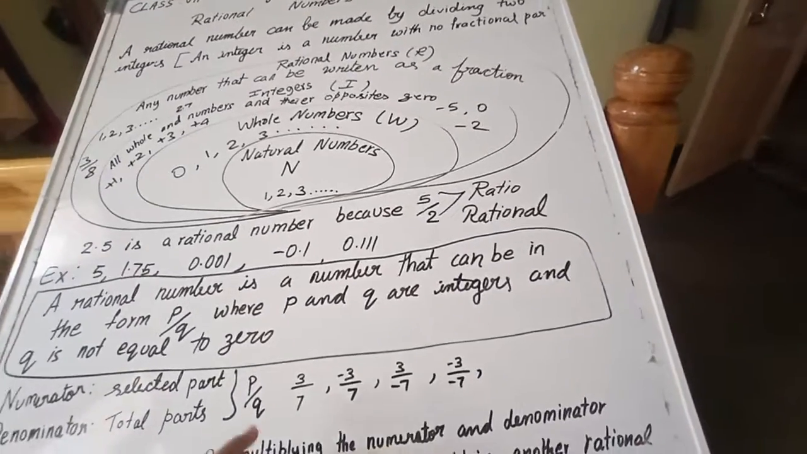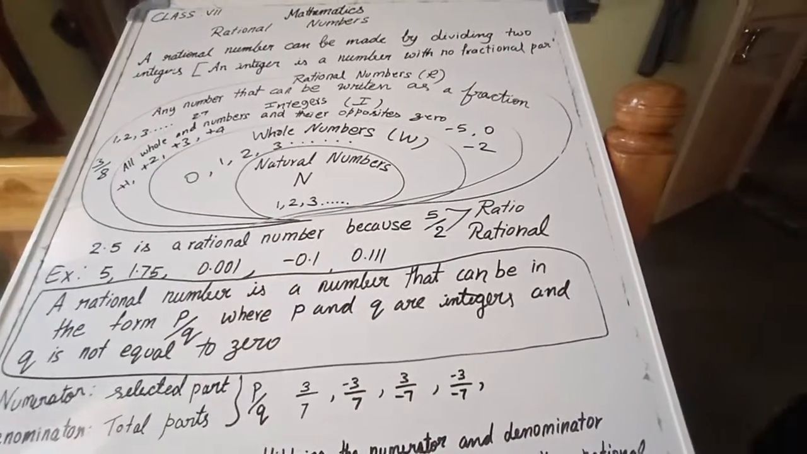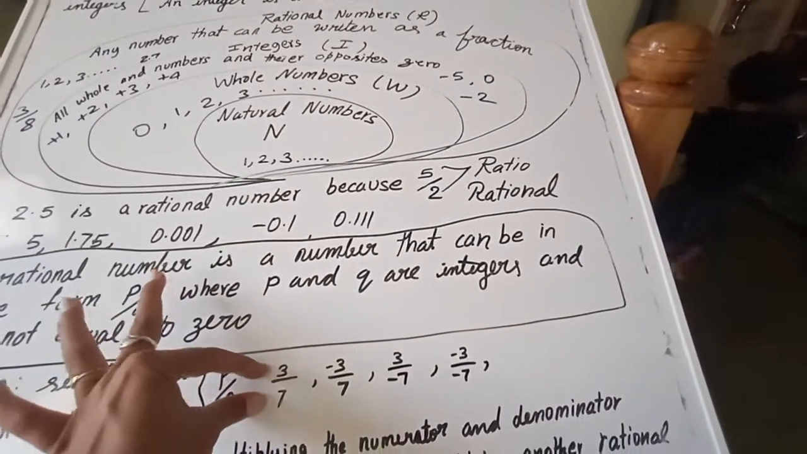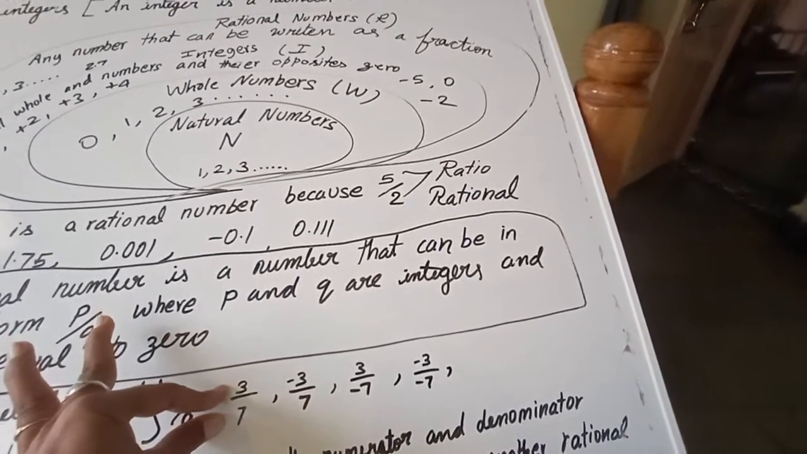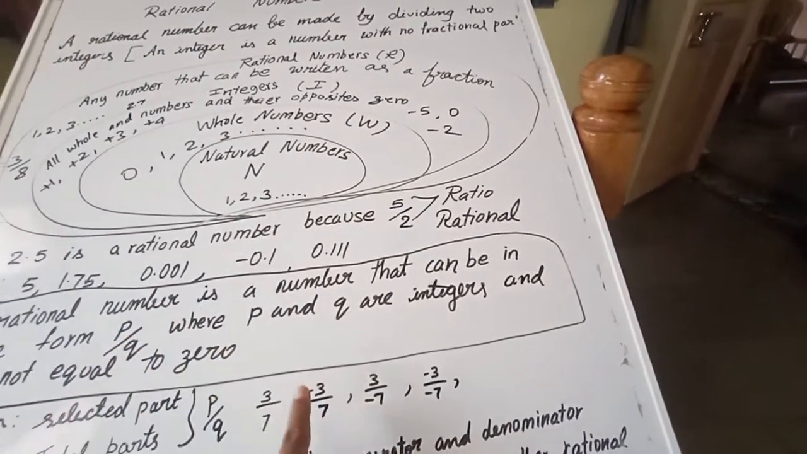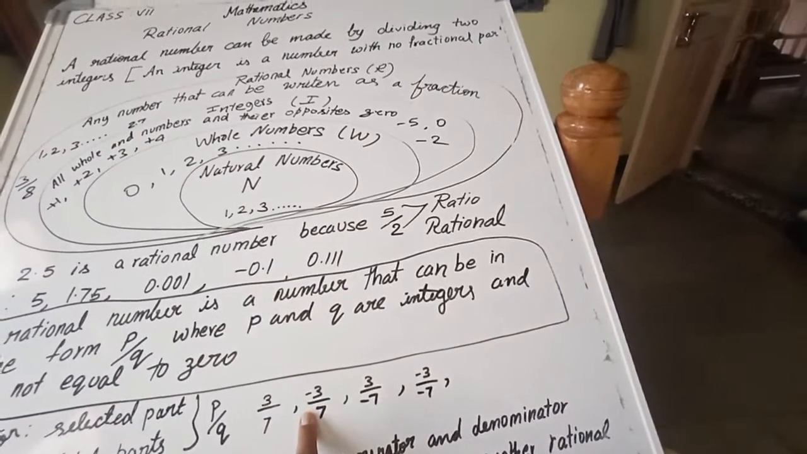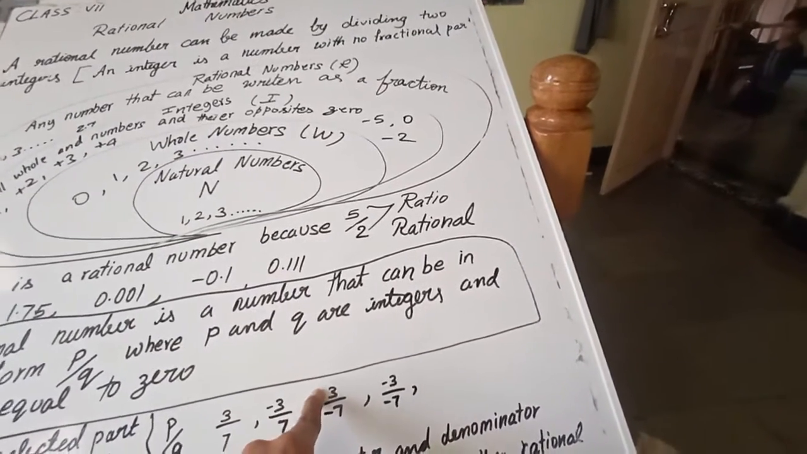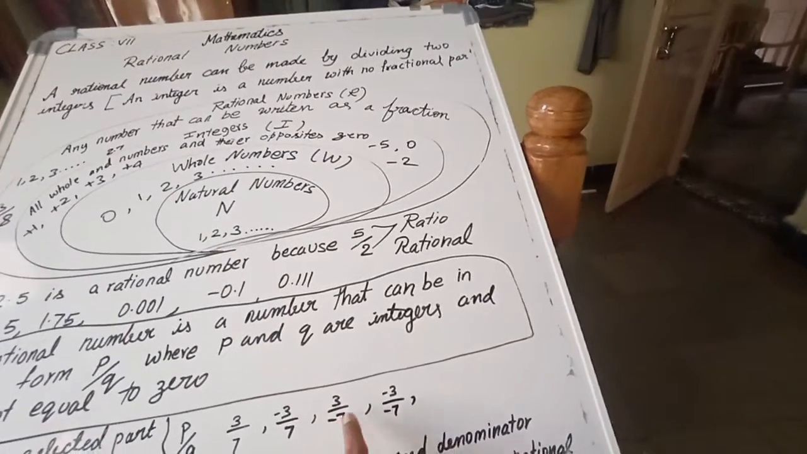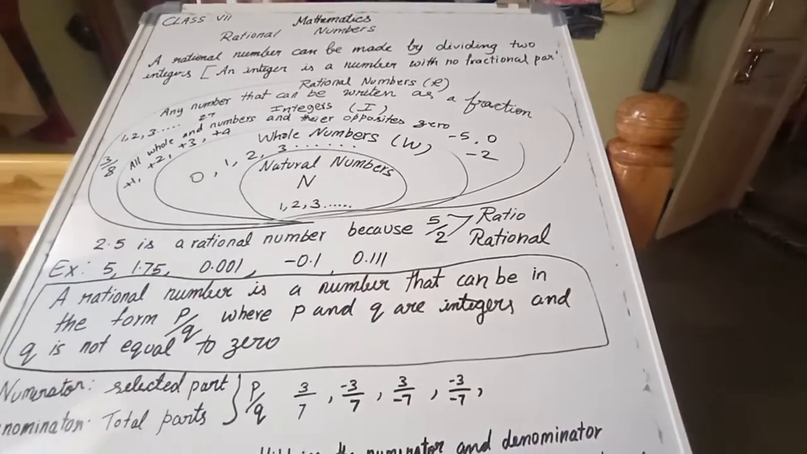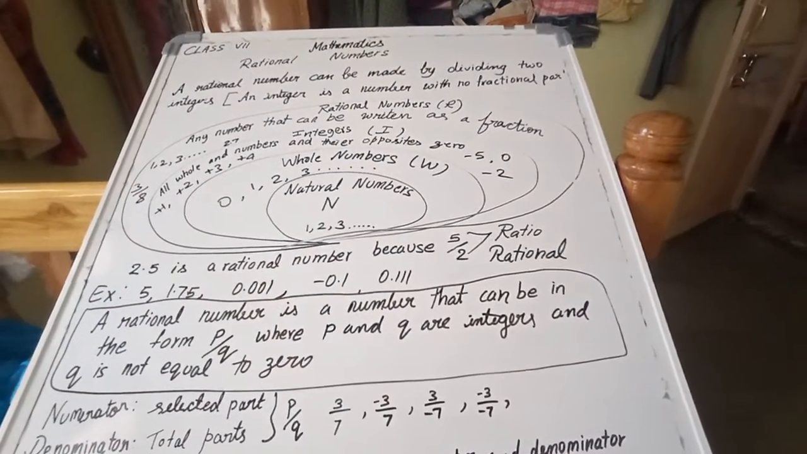Why have I written these as fractions or rational numbers? Both numerator and denominator can be positive. This is one case. The second case, only the numerator is negative and the denominator is positive. Might be the numerator is positive and the denominator negative. Sometimes both will be negative. So these are types of rational numbers.